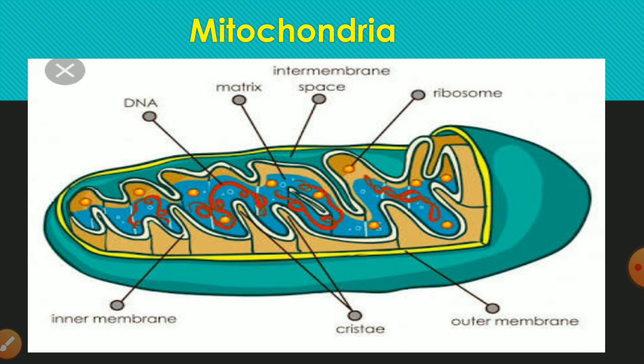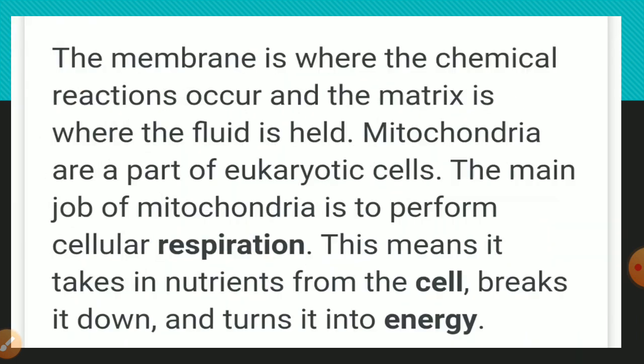So the cristae increase the surface area of the inner membrane for ATP generating chemical reactions. Some oxysomes are found on the cristae. The major function of the mitochondria is the production of energy. The energy required for various chemical activities needed for life is released by mitochondria through ATP, that is known as adenosine triphosphate molecules. ATP is known as the energy currency of the cell.